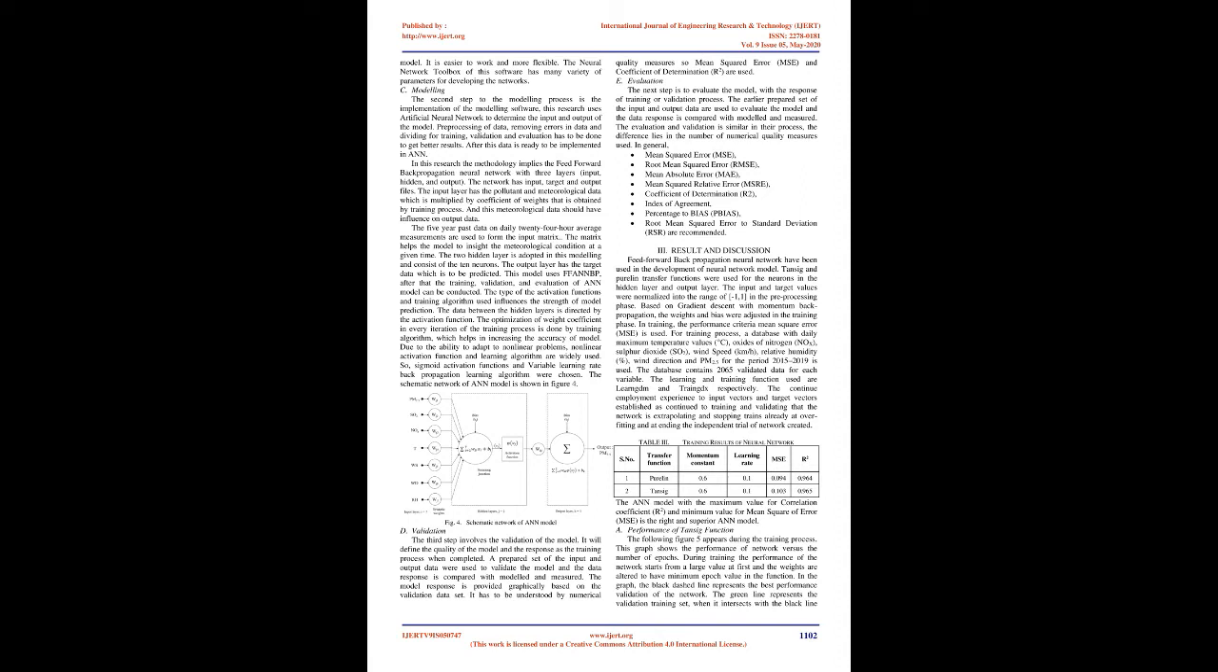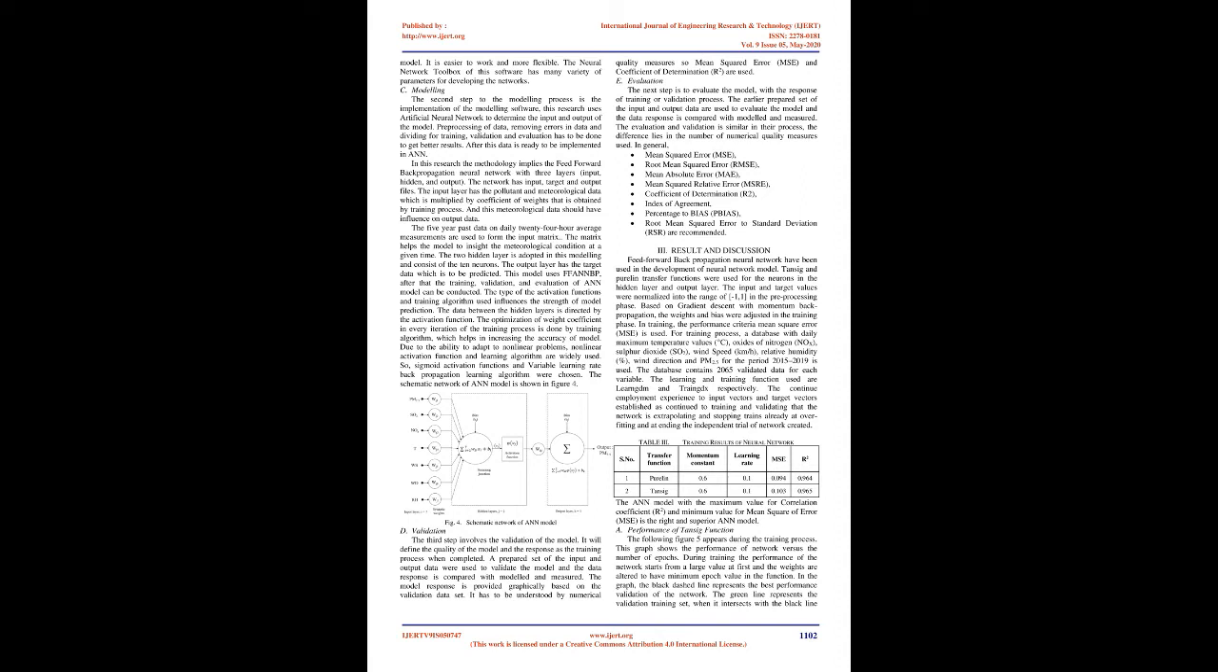C. Modeling. The second step in the modeling process is the implementation of the modeling software. This research uses an artificial neural network to determine the input and output of the model. Pre-processing of data, removing errors in data and dividing it for training, validation, and evaluation has to be done to get better results. After this, the data is ready to be implemented in the NN.